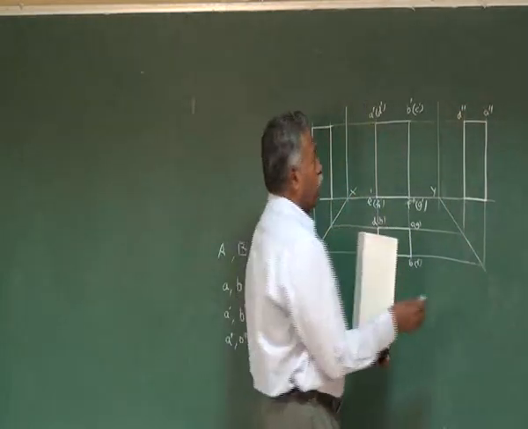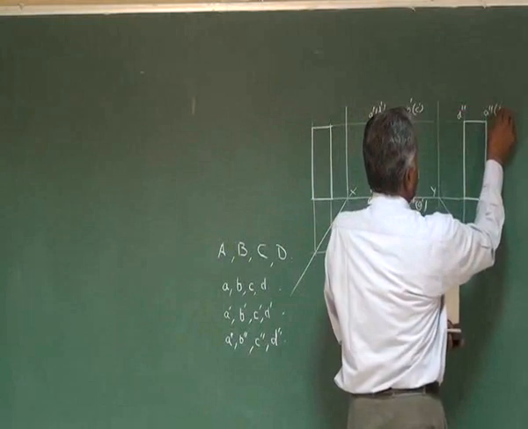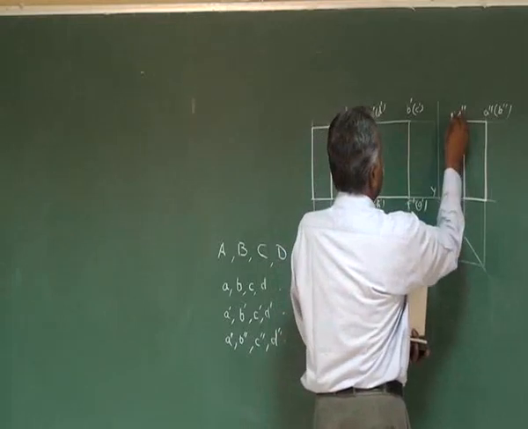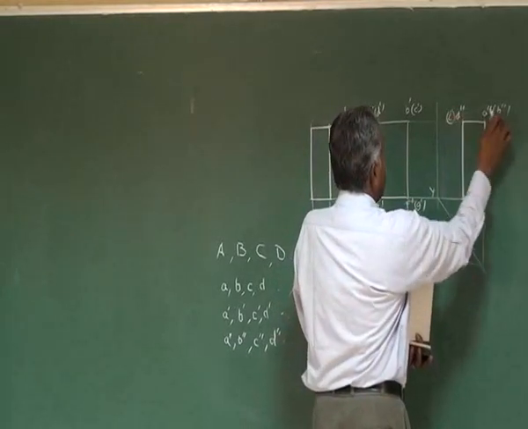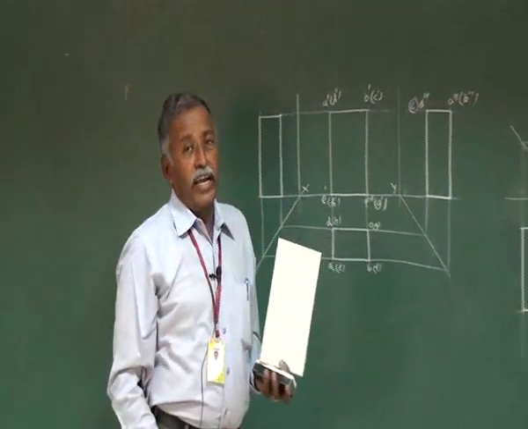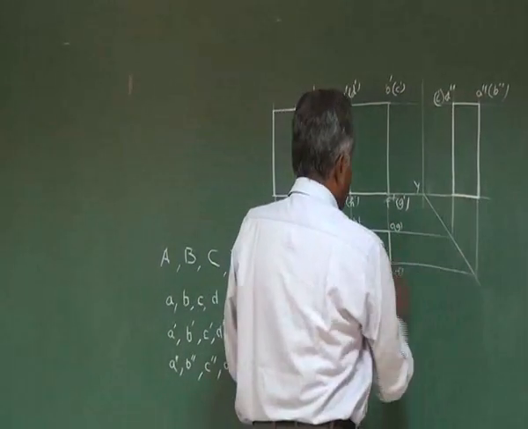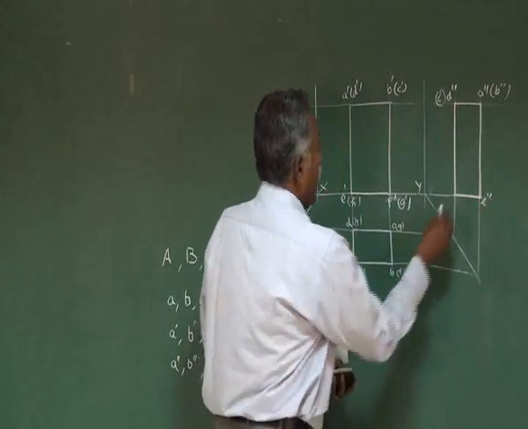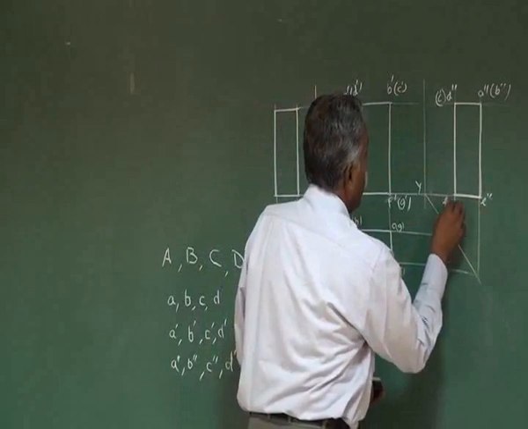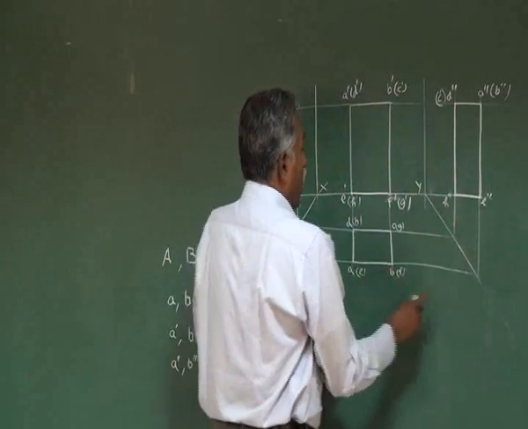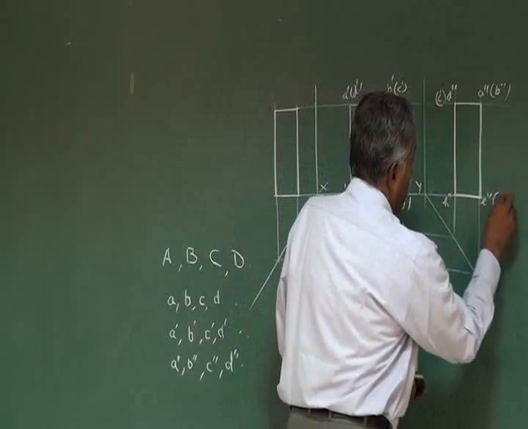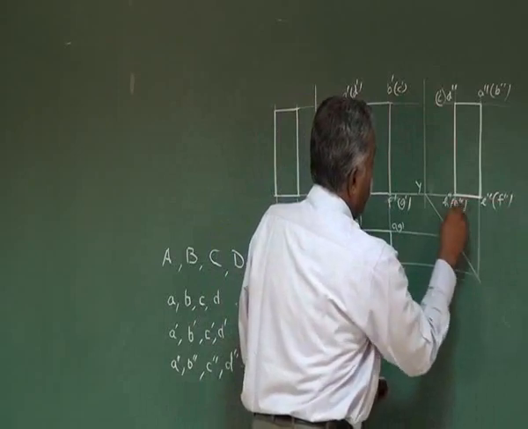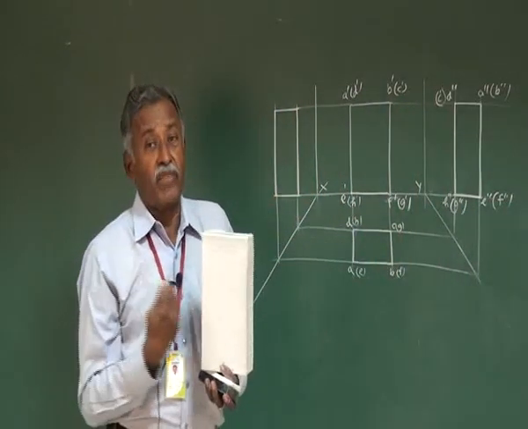Behind A we have B. So this is B double dash. Behind D we have C. So this is C double dash. So B double dash and C double dash are hidden points. Now when you come here, E double dash is here, visible point, and here H double dash is visible point. Behind E double dash we have F double dash. Behind H double dash we have G double dash. So this is the marking regarding the left hand side view.